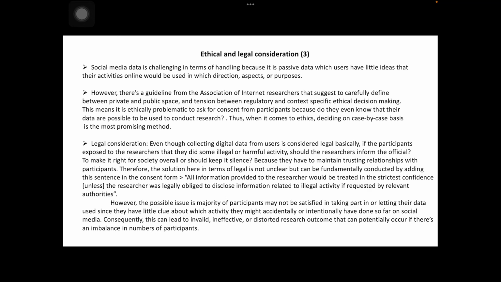However, the possible issue is the majority of participants may not be satisfied in taking part in or letting their data be used since they have little clue about which activity they might accidentally or intentionally have done so far on social media. Consequently, this can lead to invalid, ineffective, or even distorted research outcomes that can potentially occur if there's an imbalance in the number of participants.